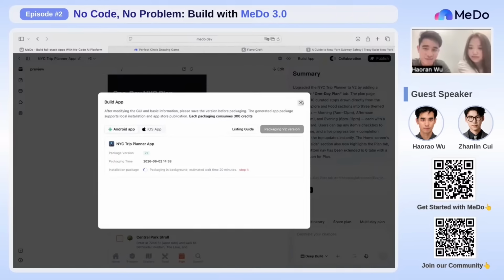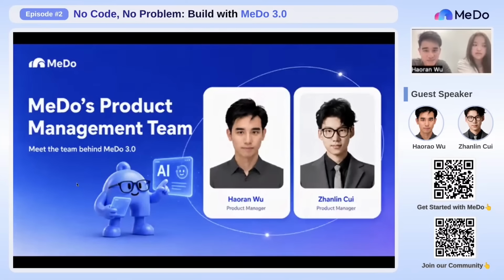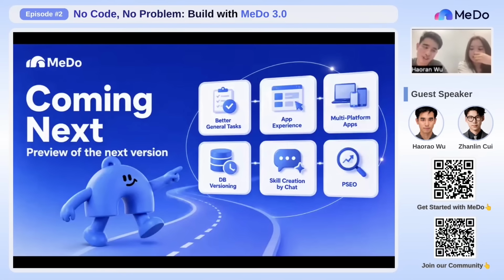Except for this one, I also want to talk about our future plans. Let me talk about what's coming next. We'll present an even better general task ability of MeDo, and we also want to provide a better app experience. In addition, we will offer multi-platform app support. So even beyond iOS and Android, perhaps we can build for macOS.